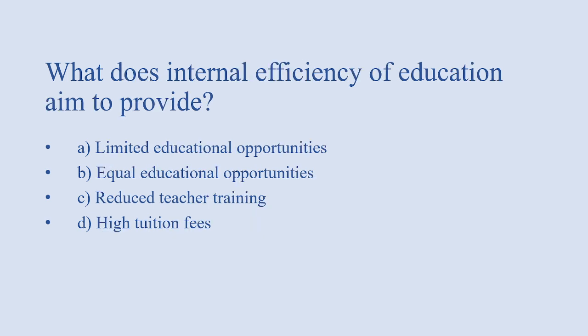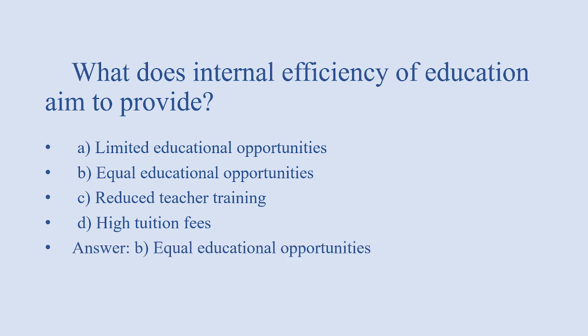Next, what does internal efficiency of education aim to provide? Options: limited educational opportunities, equal educational opportunities, reduced teacher training, high tuition fees. Answer of this question is option B, that is equal educational opportunities.